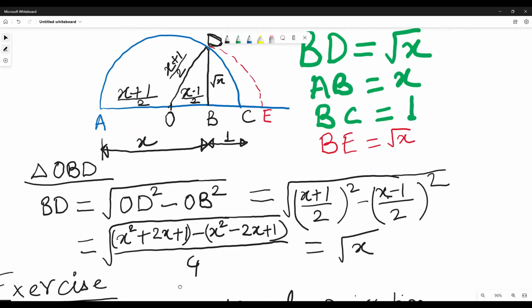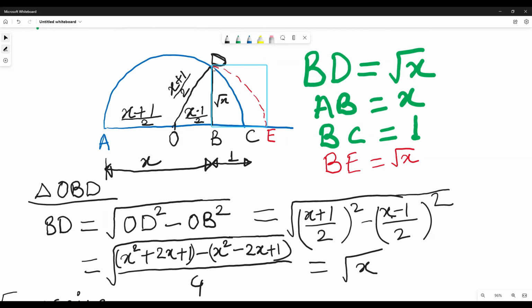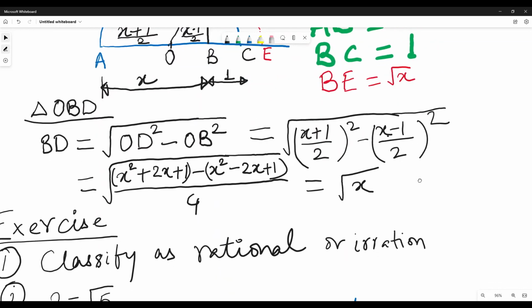And when you get BD is equal to root x, you can take the protractor and make an arc with the radius BD. So BD is equal to BE, and this BE is equal to root x. So this way you can plot this on a number line as well.